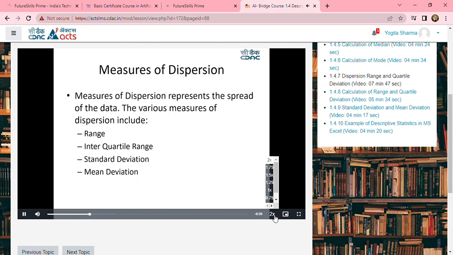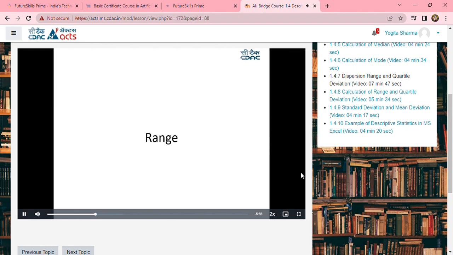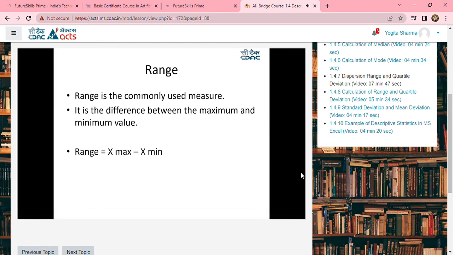Moving ahead with the very basic representation of measures of dispersion: range, interquartile deviation or interquartile range, standard deviation, and mean deviation. Looking at the range right now, range is a very commonly used measure. It is simple to calculate, and it gives you the difference between the maximum value and the minimum value.